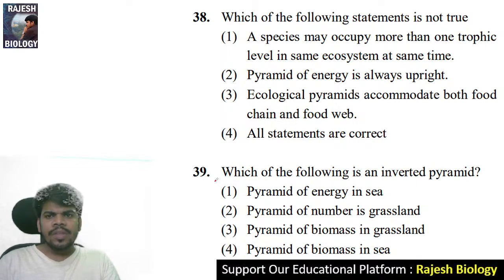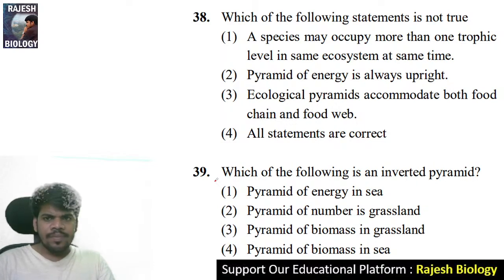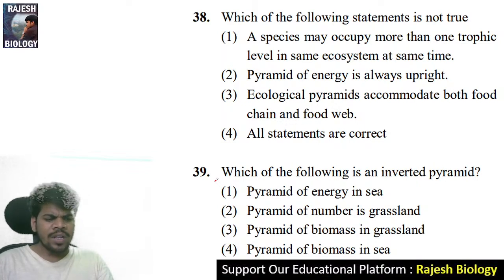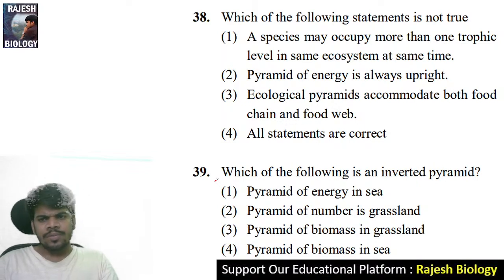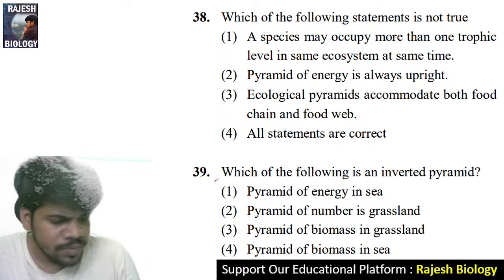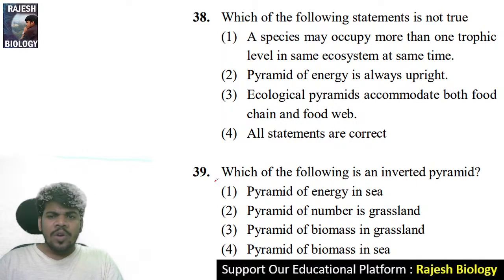38. A species may occupy more than one trophic level in the same ecosystem at the same time. Correct. Pyramid of energy is always upright. Perfect, right? Pyramid of energy is always upright. It is a very important statement. Ecological pyramids accommodate both food chain and food web. No, ecological pyramids never show the food web. They can show the food chain only. So it is not true.